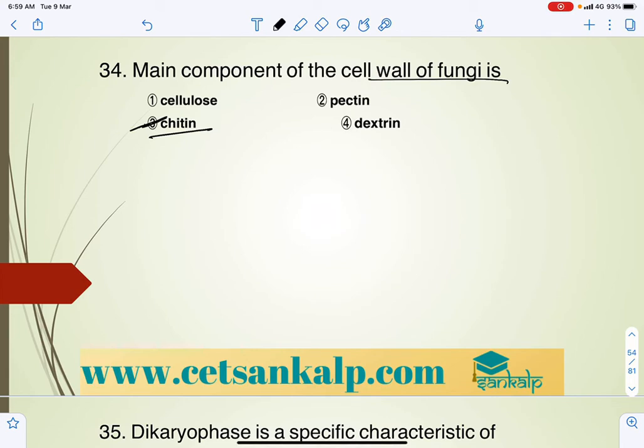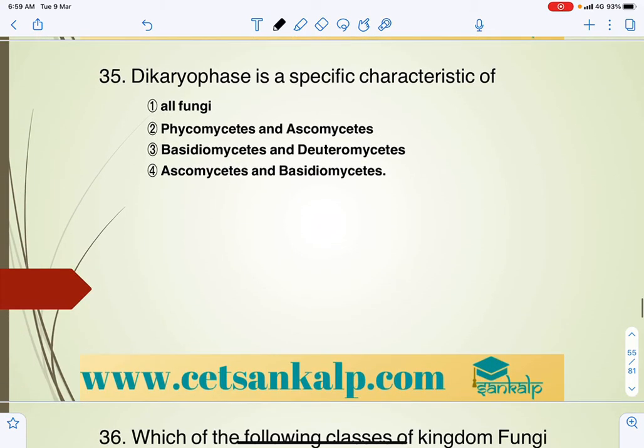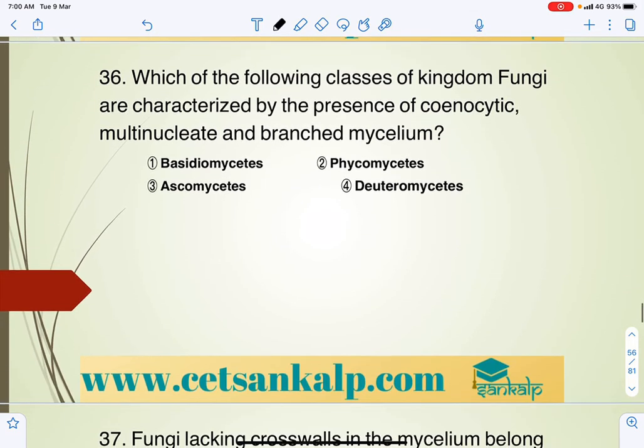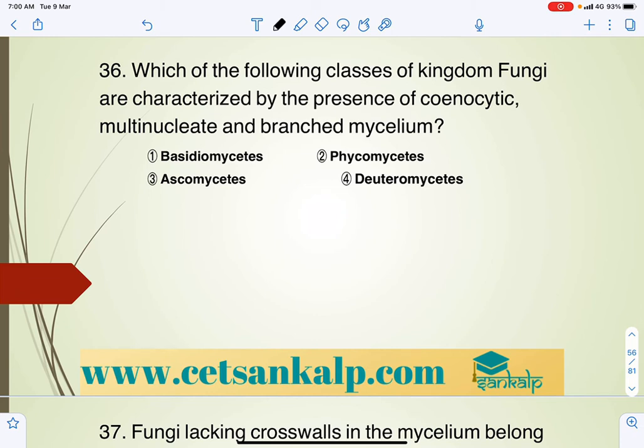So chitin is the main component. Dikaryophase is a specific characteristic, which will be produced in case of other than Rhizopus, that is Phycomycetes. Ascomycetes and Basidiomycetes show dikaryophase, right, fusion of the two nuclei. So that is sixth question.